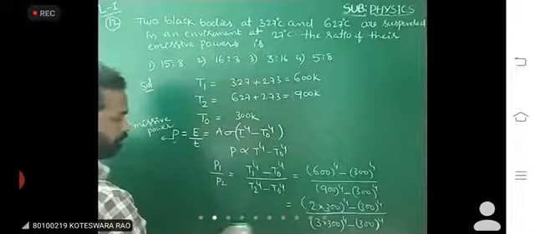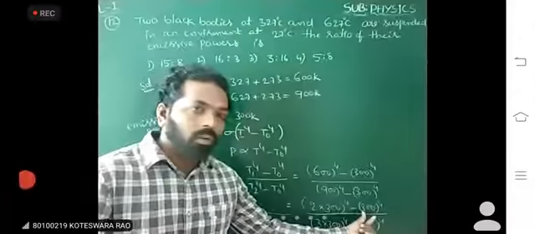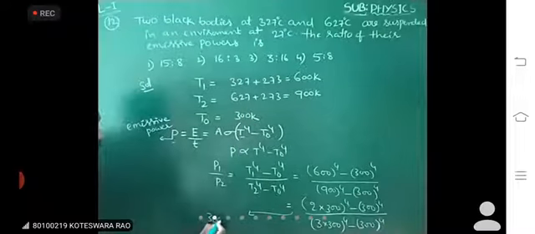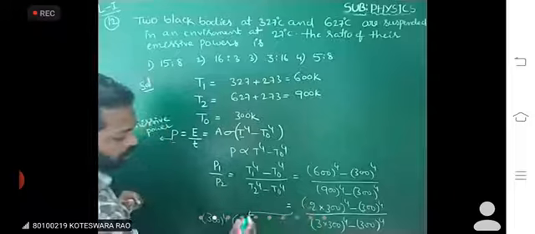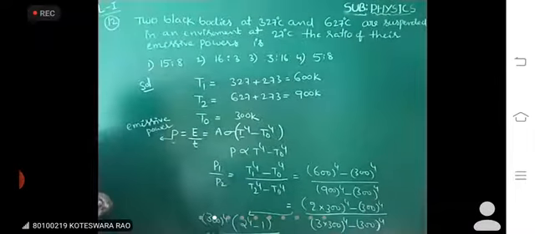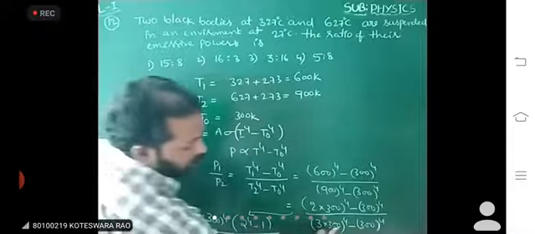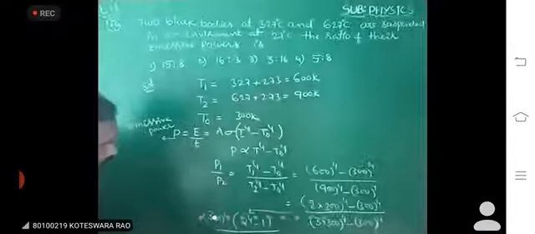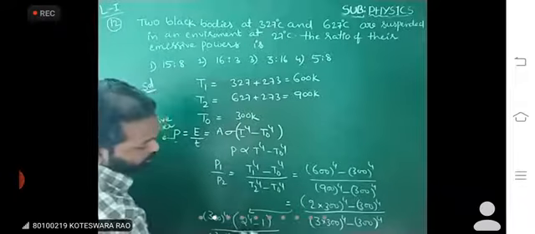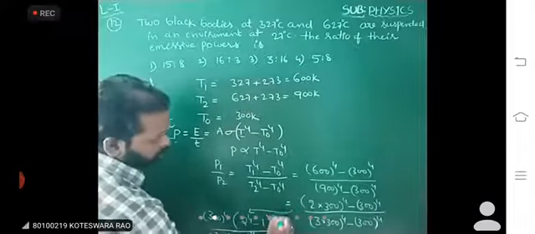Here 300 power 4 is common in both terms. Remaining in the numerator is 2 power 4 minus 1, and in the denominator 3 power 4 minus 1. So this is the final value.